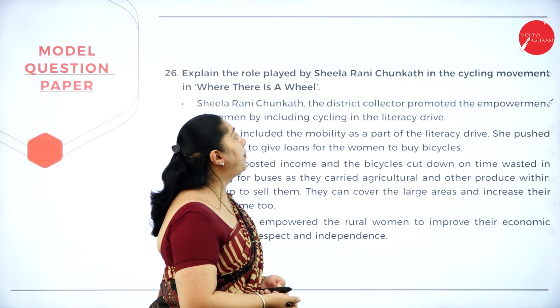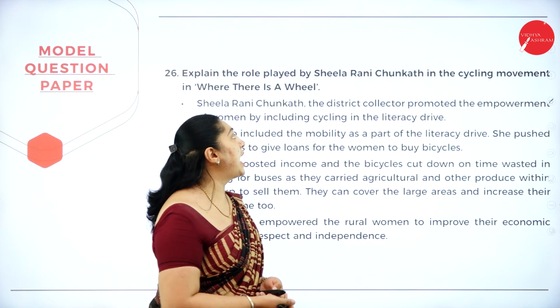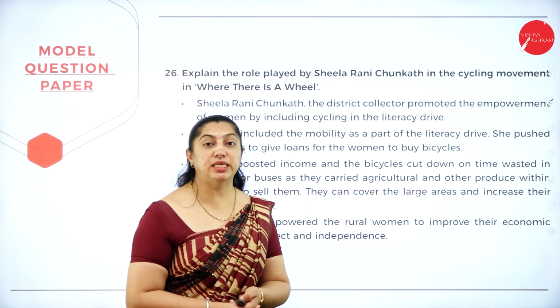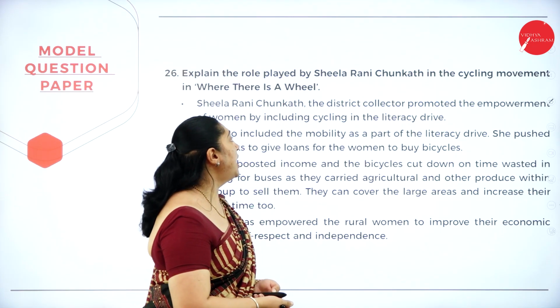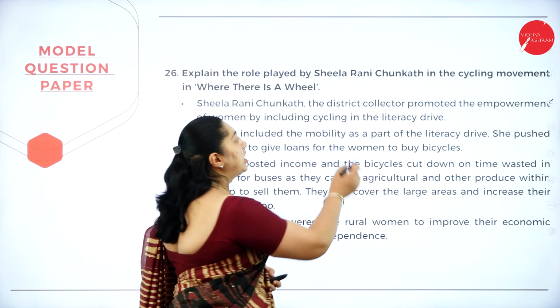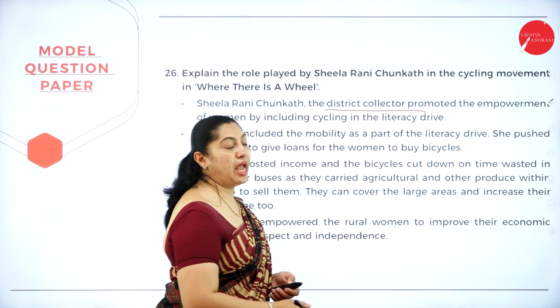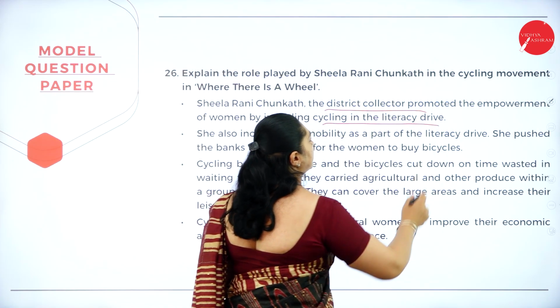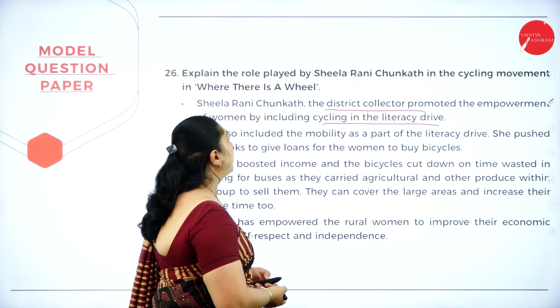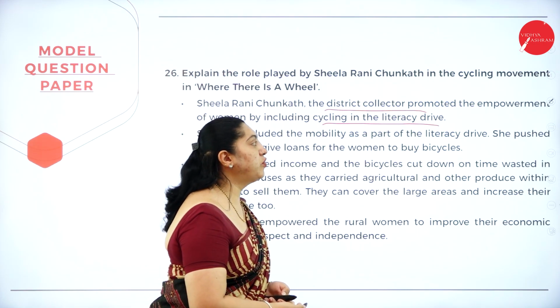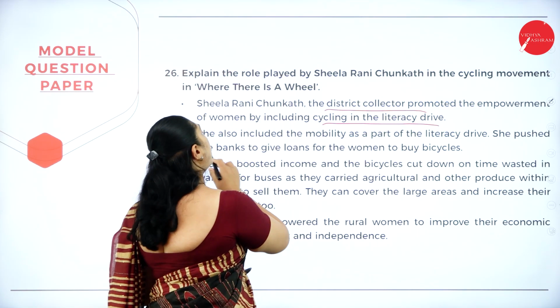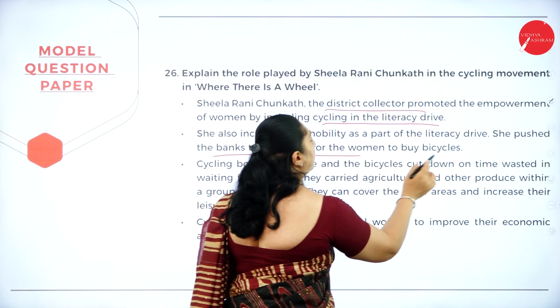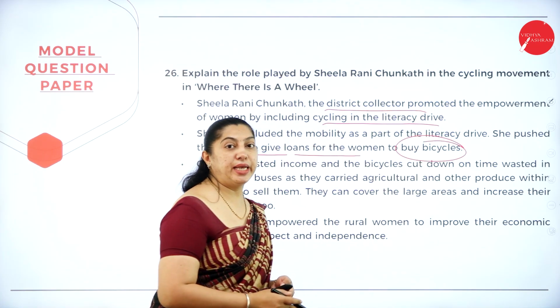Explain the role played by Sheila Rani Chunkat in the cycling movement in Where There Is a Wheel. Sheila Rani Chunkat was the district collector who promoted the employment of women by including cycling as part of the literacy drive. She also included mobility as a part of the literacy drive. She pushed the banks to give loans to the women who wanted to buy bicycles.